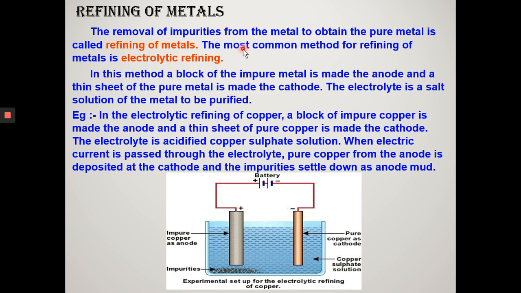This method includes a thick impure metal as anode connected to the positive terminal of the battery, and a thin pure metal as cathode connected to the negative terminal of the battery, and a solution of metal salt as electrolyte. When electricity is passed through the electrolyte, pure metal from the anode passes into the solution, that is the electrolyte, in the form of metal ions, and an equal amount of metal ions from the electrolyte are deposited as pure metal on the cathode. Is it clear, students?